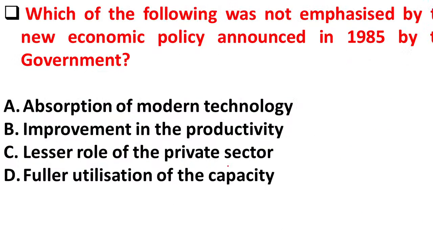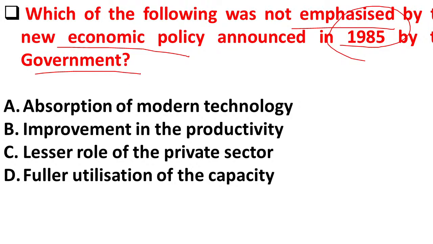So now let us move to the questions. Here the first question is, which of the following was not emphasized by the new economic policy announced in 1985 by the government? So according to the new economic policy 1985, which of the following is not emphasized? Option A, absorption of modern technology. Option B, improvement in productivity. Option C, lesser role of the private sector. Option D, fuller utilization of capacity.